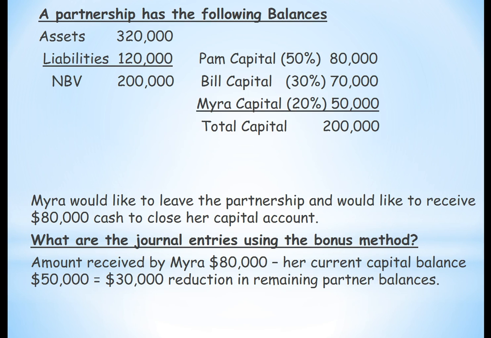Now we have a partnership that has the following balances. We have assets of $200,000, and we have Pam, Bill, and Myra. And Myra would like to leave the partnership but wants $80,000 to cash out her capital account. So what are the journal entries using the bonus method? Well, Myra has a capital account of $50,000. She wants $80,000, which means that she wants to get a bonus of $30,000, which means the remaining partners have to be reduced by this amount based on profit sharing.